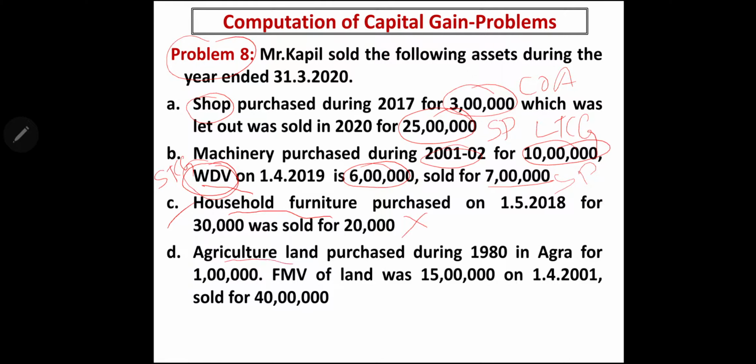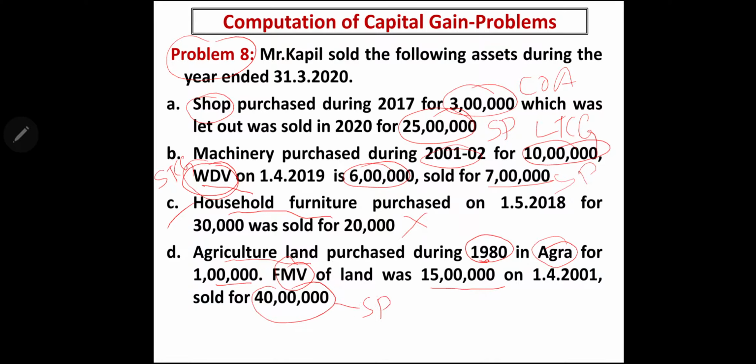Next is agriculture land purchased during 1980, before 1/4/2001, situated in urban area, for 1 lakh. That is the purchase price. And fair market value of land was 15 lakh on 1/4/2001 and sold for 40 lakh. So 40 lakh is the selling price.